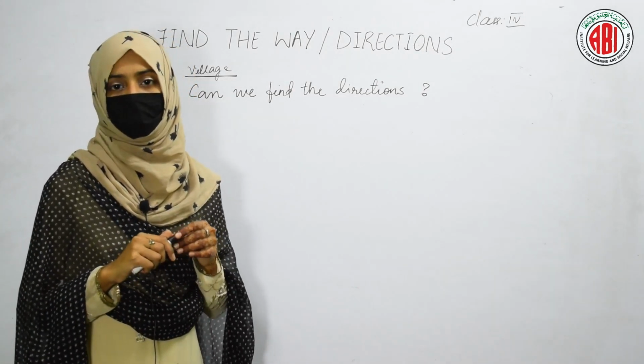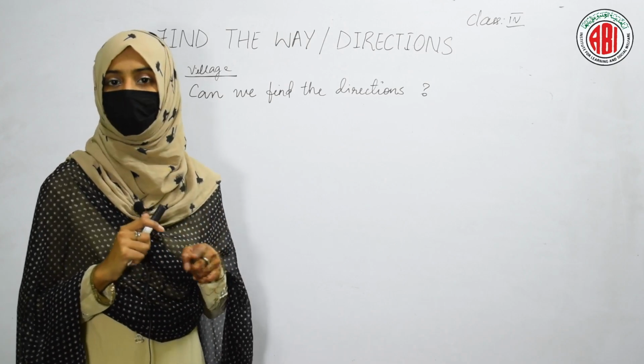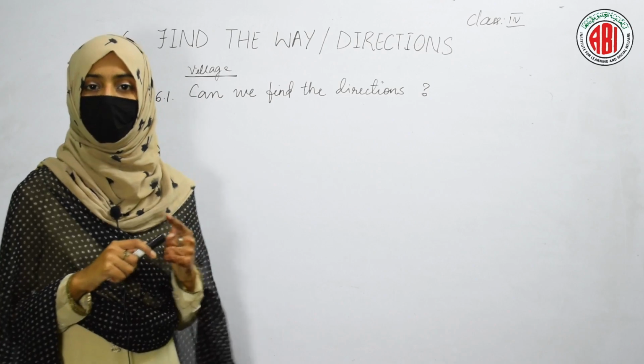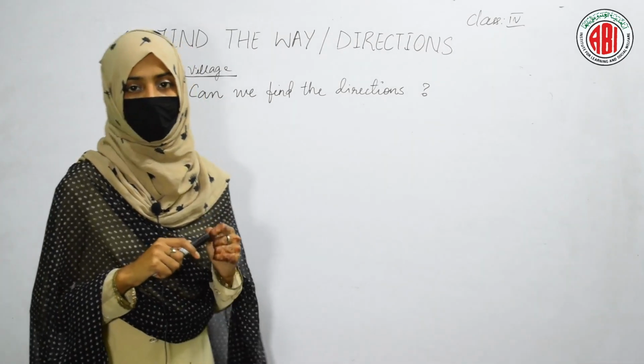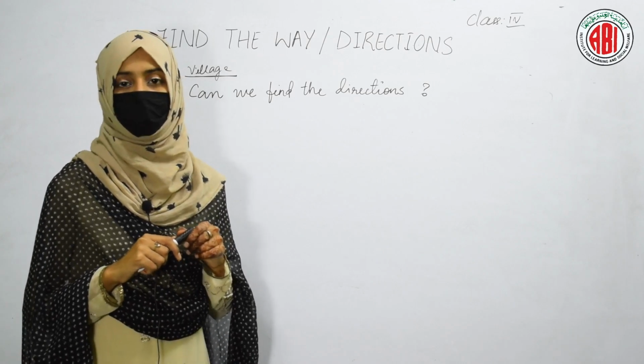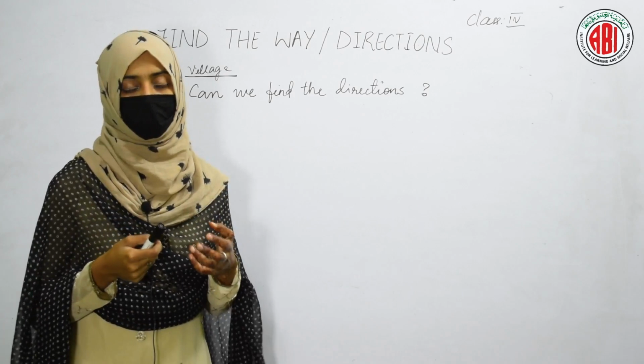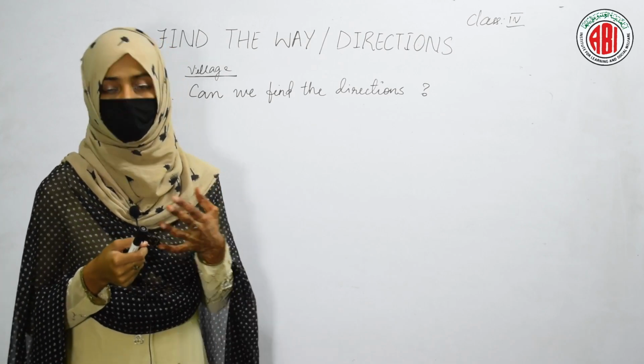One girl whose name is Kasturi wants to go to her friend's house, and her friend's name is Ramya. So she asked Ramya to say the way to her house.